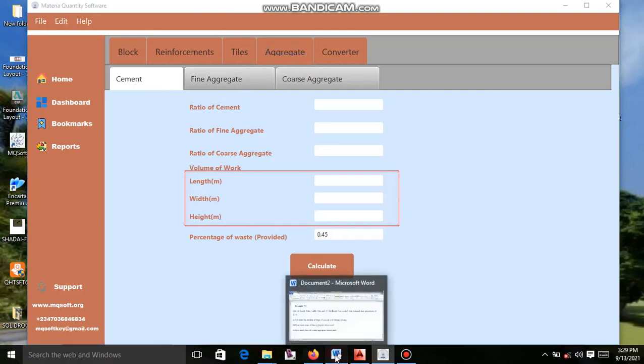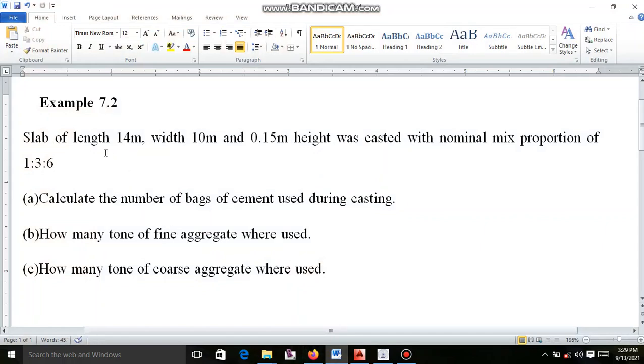Let's check on the questions. Question 7.2, example. The question says, a slab of length 40 meters, width 10 meters, 0.15 height, was casted with nominal mix proportion of 1:3:6. Calculate the number of bags of cement used during casting.